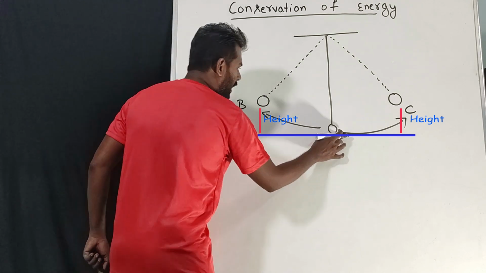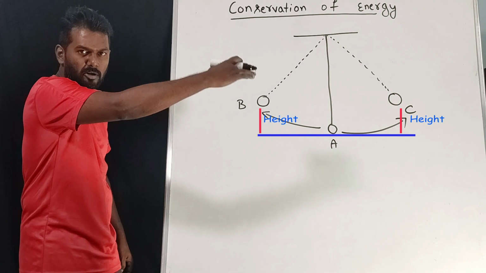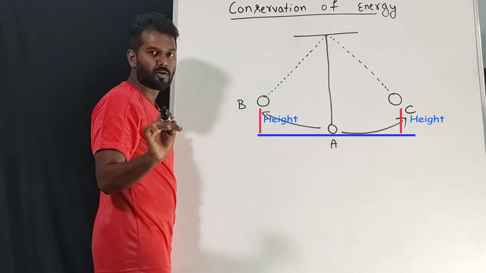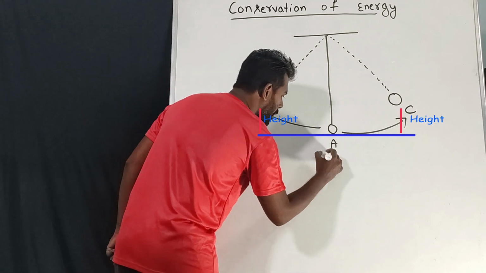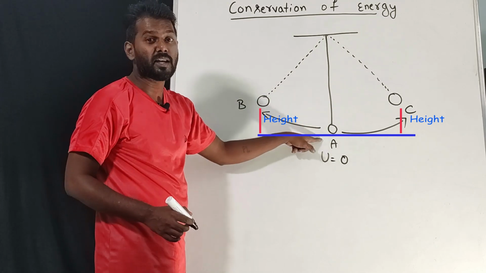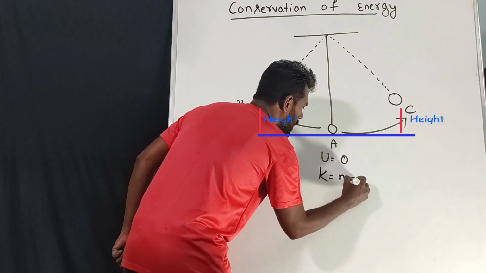Here the height will be 0. Assume the pendulum is moving, oscillating. At this point, height will be 0. If the height is 0, what about potential energy? Potential energy will be 0. But what about kinetic energy? Kinetic energy will be maximum.